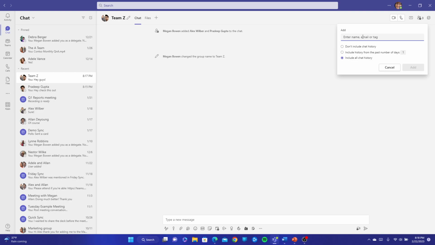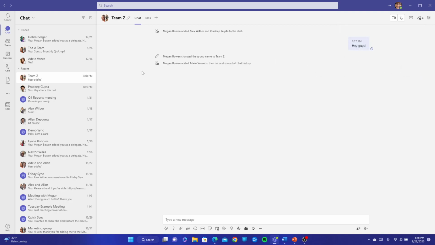So for example, I want to add Adele. I can go ahead and add Adele as well to this particular chat. Select include all chat history and click on add. And now she will be added to Team Z, where she again can modify it if she needs to. Alrighty. So from here, there are plenty of other tricks and tips that you can go through with Teams, but we'll go ahead and leave that for another segment.